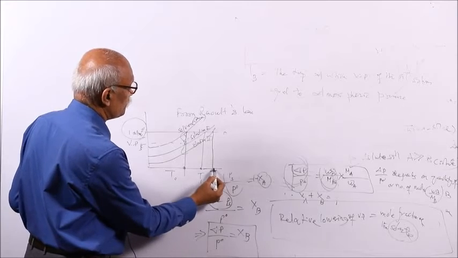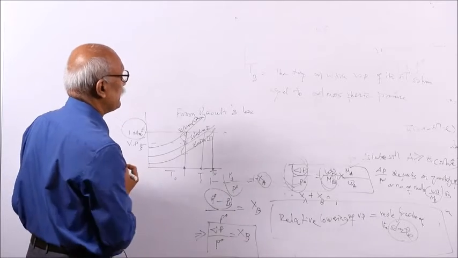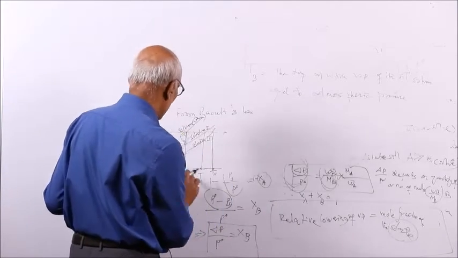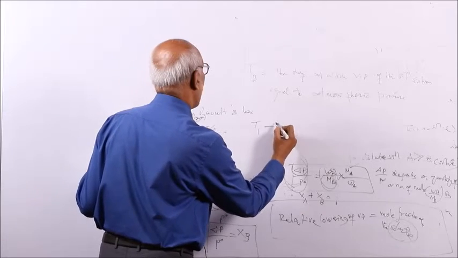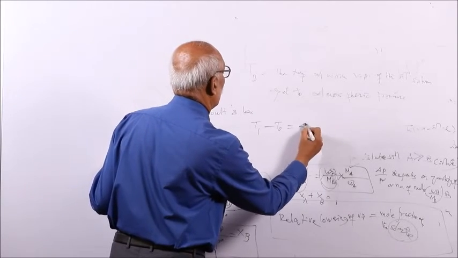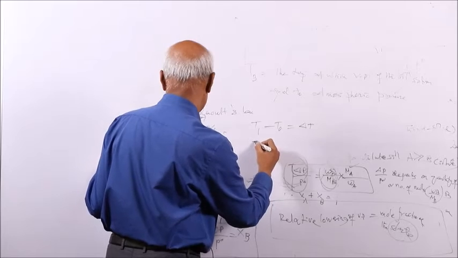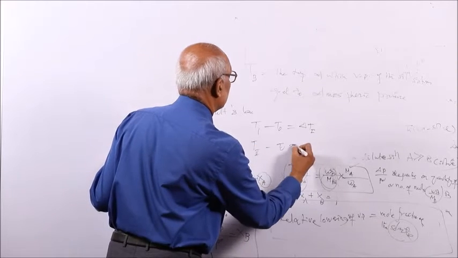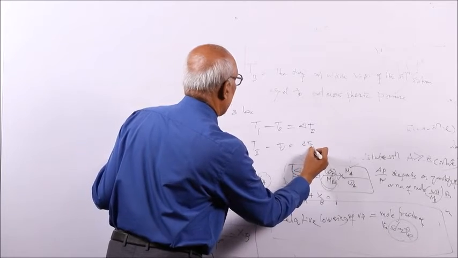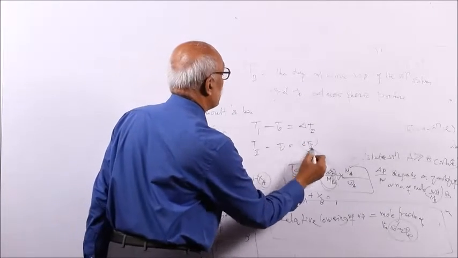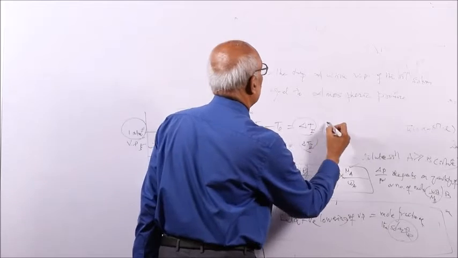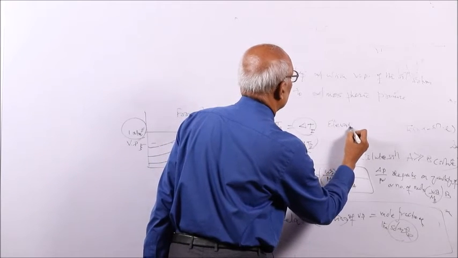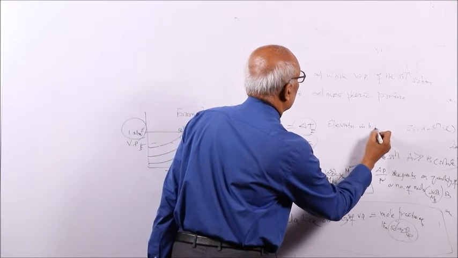For solution 1 and solution 2 the boiling point increases. T1 minus T0 is delta T1, T2 minus T0 is delta T2, and this is called elevation in boiling point.